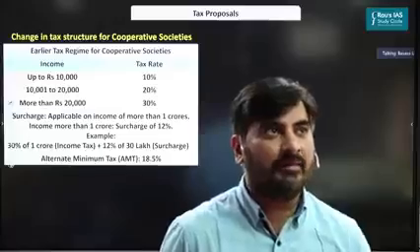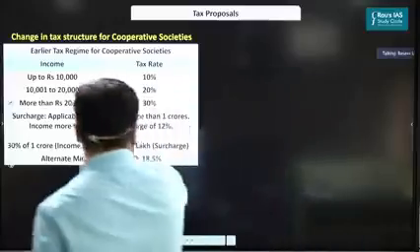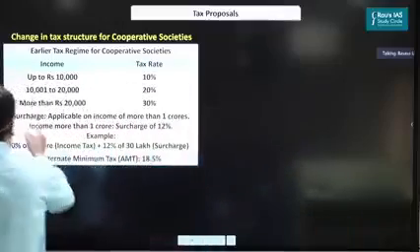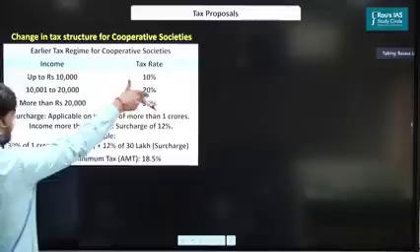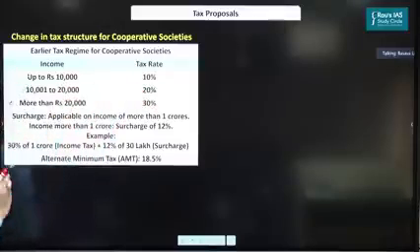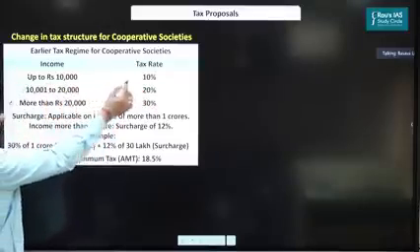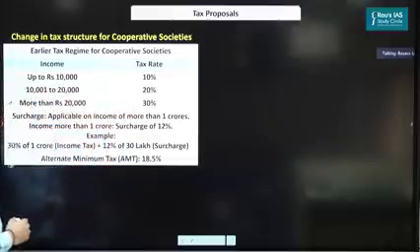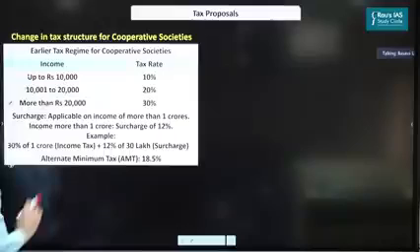So let's understand that. If you look at the earlier tax regime, that is before this year's budget, the cooperative societies were paying different tax rates depending upon their income. For example, up to 10,000, 10%, 10,000 to 20,000, 20%, and more than 20,000, 30%.